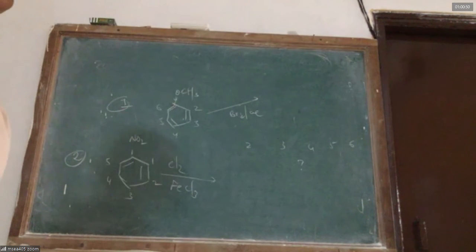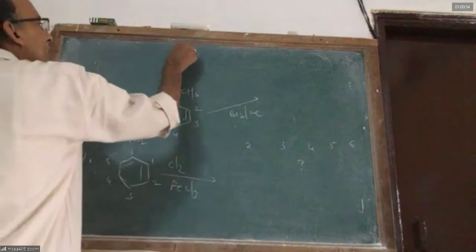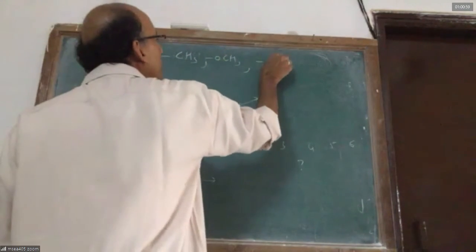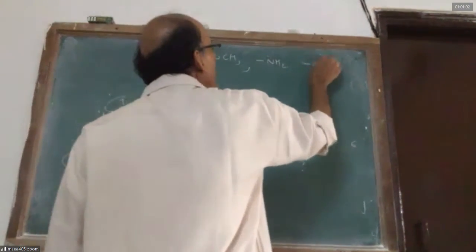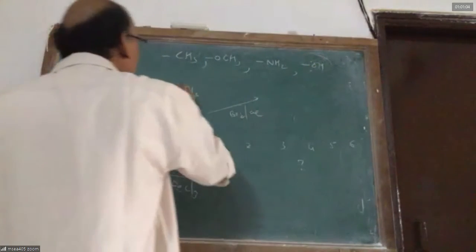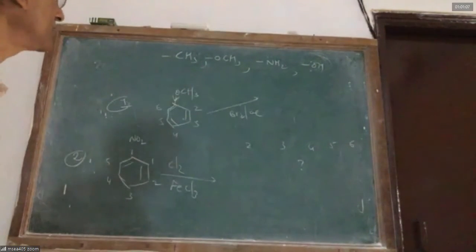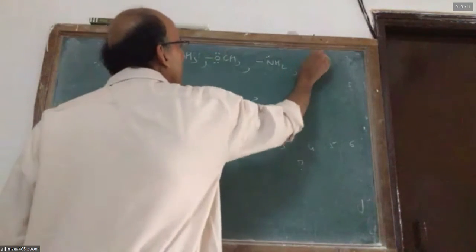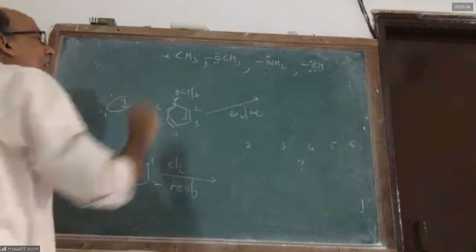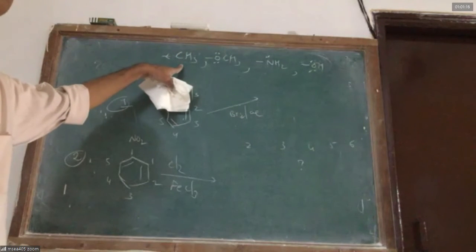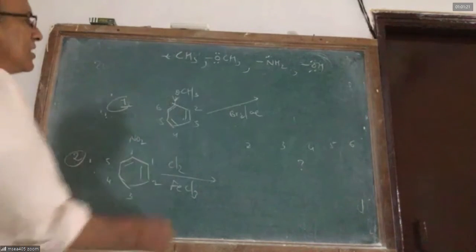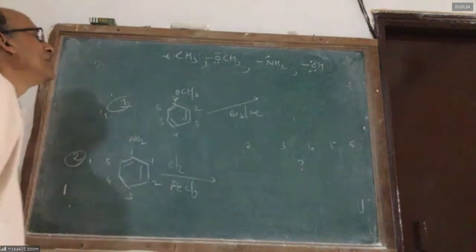Methoxy group, OH group, NH2 group, CH3 group, all these groups are electron pumping through resonance, because oxygen has a lone pair, nitrogen has a lone pair. Anything that has a lone pair or is electron releasing by nature, due to inductive effect or resonance effect, anything that releases electrons will increase the electron density.